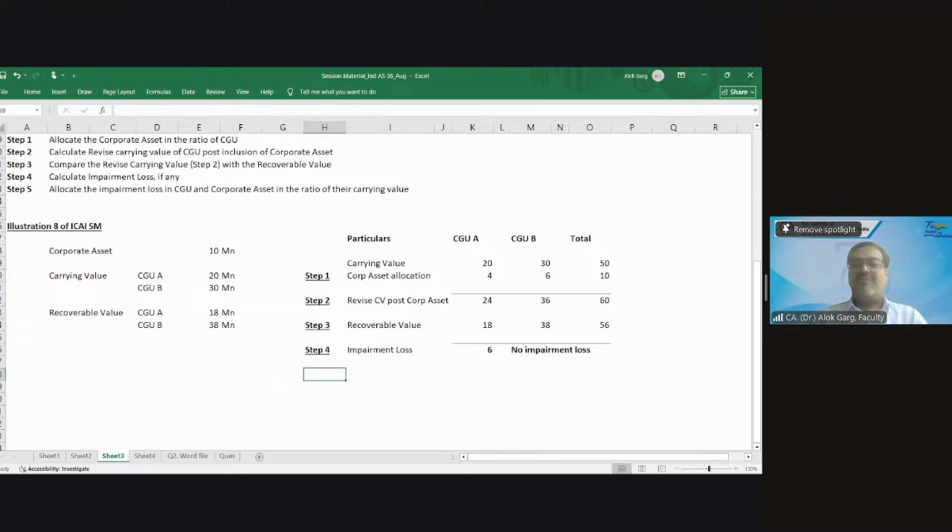What is my step number 5? Allocate impairment loss. Allocation of impairment loss, step number 5.